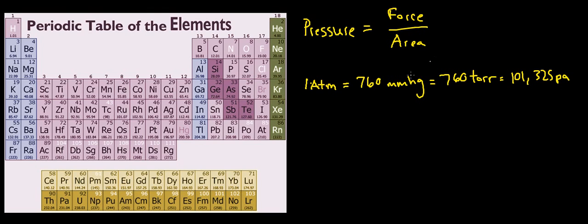And I guess I may as well mention this experiment very briefly since I brought it up. What Torricelli did was he took a tube of mercury, inverted it in a dish of mercury. And obviously what he was expecting was all of this mercury just to fall back into the dish, but that did not happen.